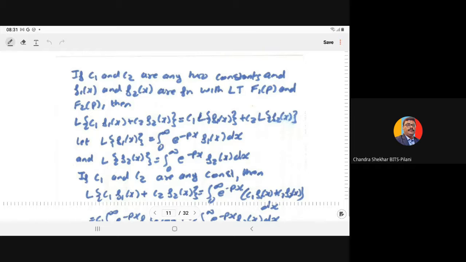First I have told you the Laplace transform is linear in nature.